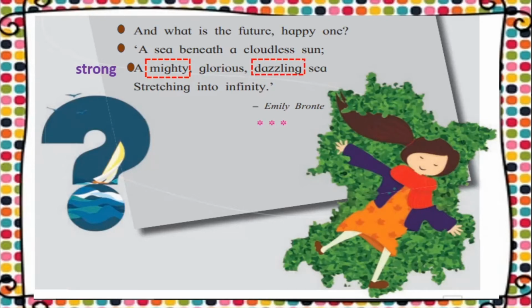What is the meaning of dazzling? Dazzling here means shining intensely or shining very strongly. I will not use the word intense here because I will not give you a difficult word to describe another difficult word. So dazzling means to shine very brightly, or to shine strongly. And stretching into infinity. Infinity here means endlessness. So how does the sea look to you?